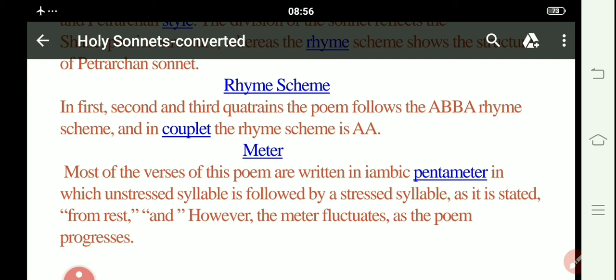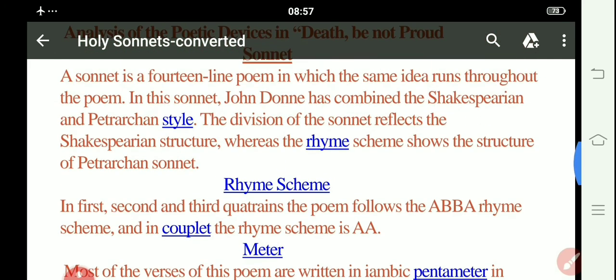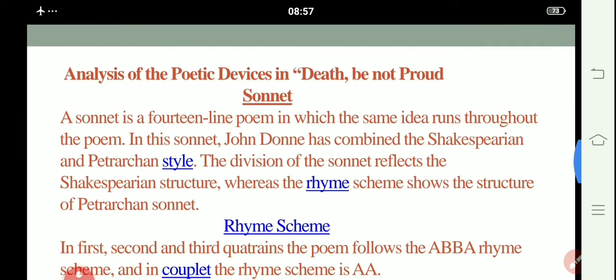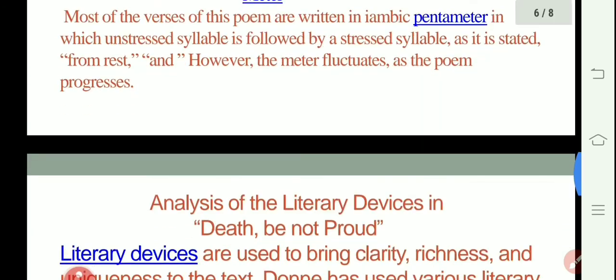All right, so this particular poem is a sonnet written in 14 lines, and in this particular sonnet, John Donne combined both the styles of the sonnet, Shakespearean and Petrarchan. He used the rhyme scheme over here, which sounds like A B B A, and the final couplet sounds like A A. All right, then. So these are our basic poetic devices which have been used by John Donne.